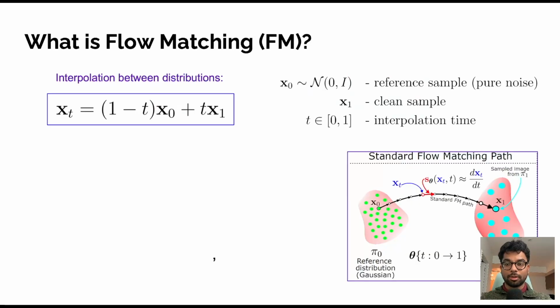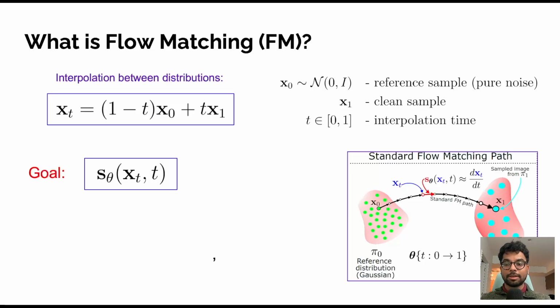Let's now look more closely at how flow matching works. The key idea is to define a smooth interpolation between two distributions. Here x0 is sampled from a simple Gaussian distribution and x1 is a clean sample from our dataset. The variable t lies in the interval 0 and 1 and controls how far along we are between noise levels and data. So when t equals 0, we are purely at Gaussian noise, and when t equals 1, we arrive at the true clean generated data point. For values in between, we obtain intermediate states that smoothly connect the 2 points.